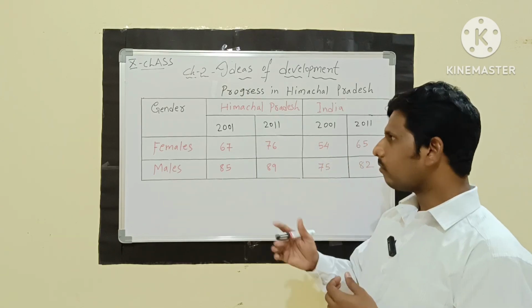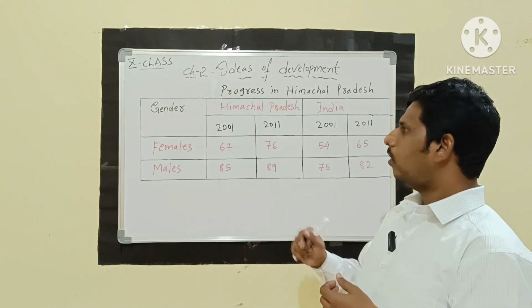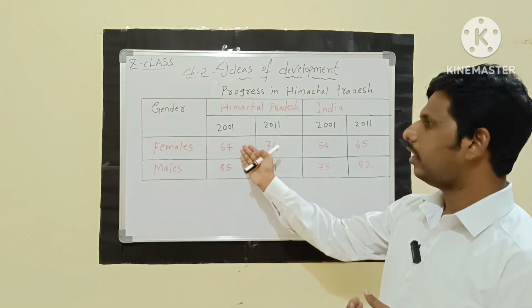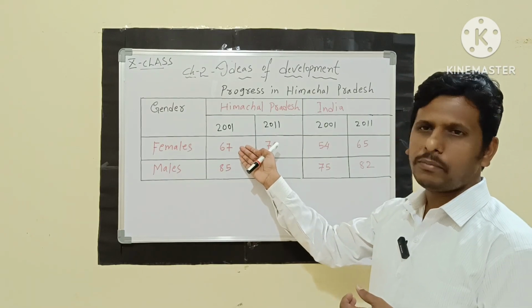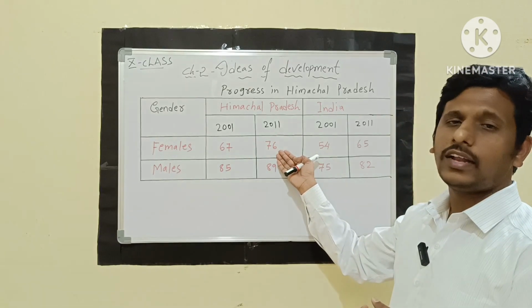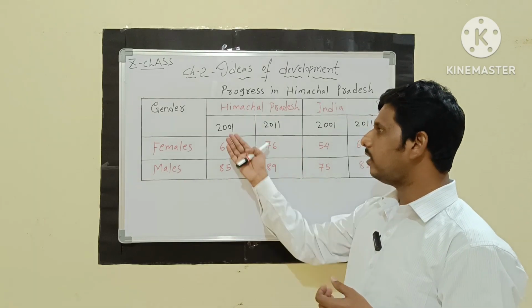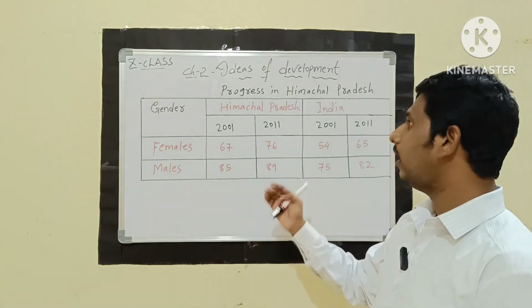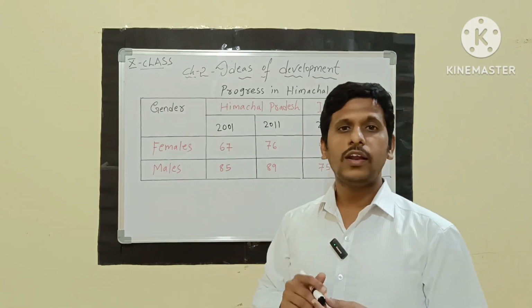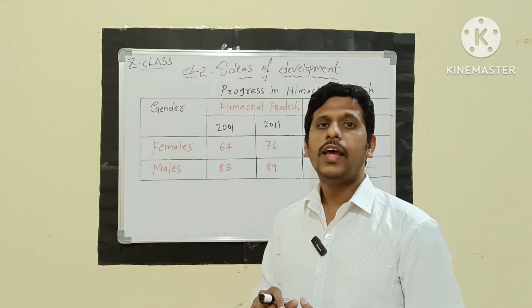So here we can see that from 2001 to 2011, the female rate was very low, 67, and coming to 2011 it has increased to 76. Coming to the males, in 2001 it is 85, and in 2011 it is 89, it has increased. It means what? Here they are giving good preference, they are giving more importance to education.